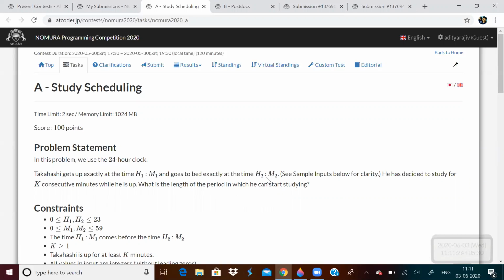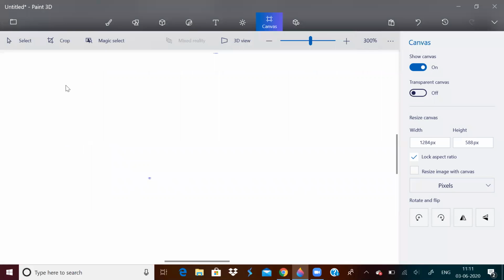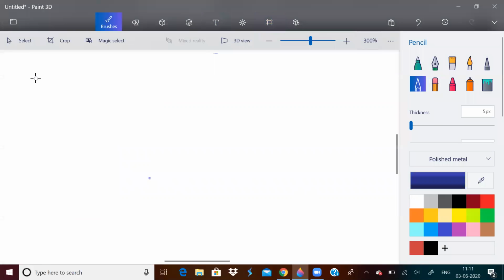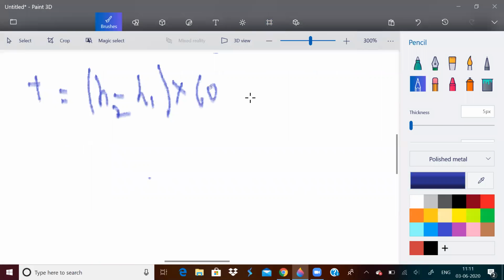You can obviously see that the total time T will be nothing but the number of hours, that is H2 minus H1, into 60, plus M2 minus M1. This is the total time for which he is awake.